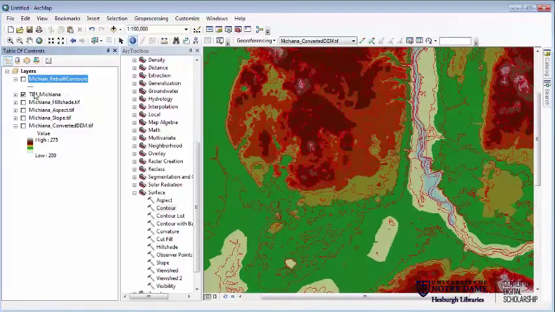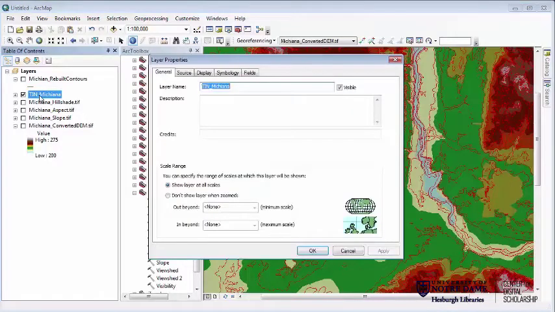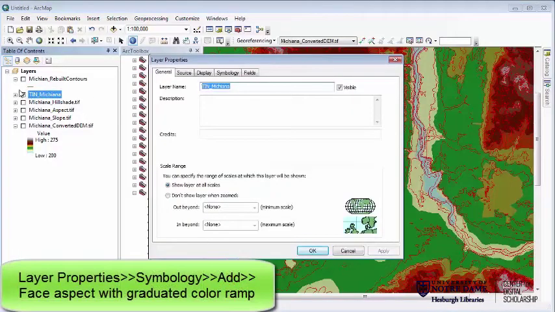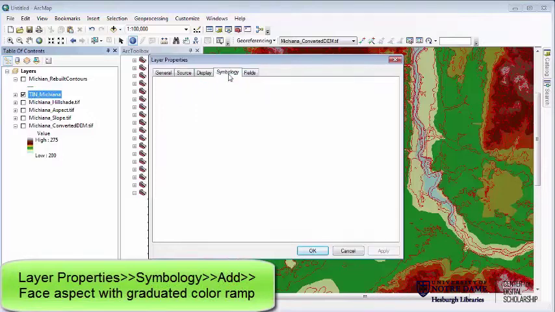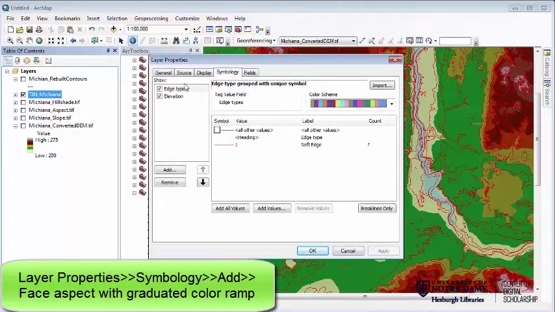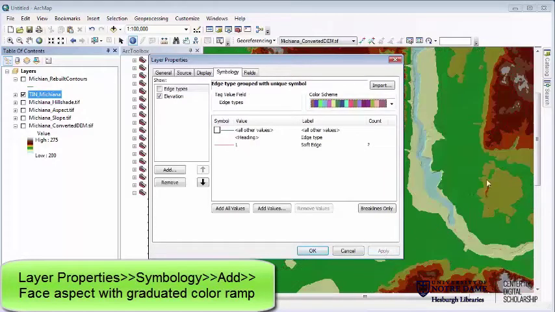Now when I want to set different things to see some of these different characteristics, all I have to do is go into my tin, the properties for my tin layer, go over to Symbology, and then it's actually giving me a list of different things I can see over here. So right now I'm seeing the edge types and elevation. I don't really need to see the edge types. I can remove those, and now it's not showing me those contour lines anymore.